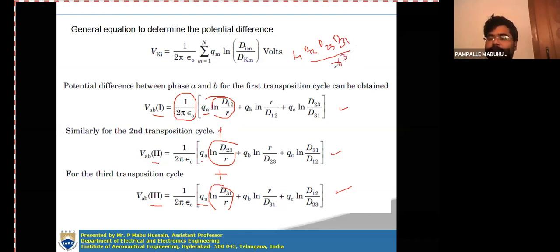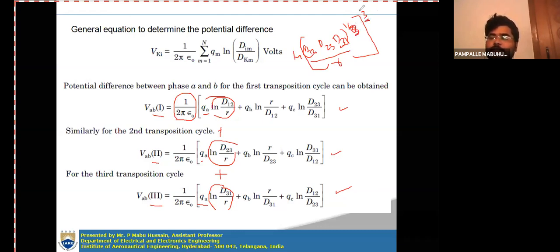This can again be written as D12, D23, D31 whole to the power of 1 by 3, whole cubed. So R cubed goes into this whole, and here you will get 1 by 3.